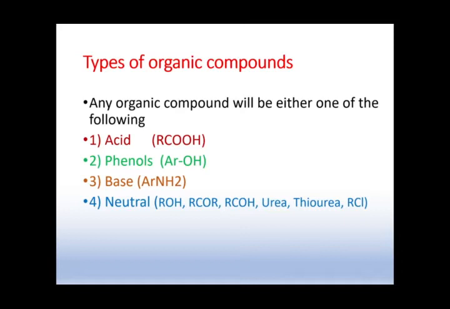So what are the acids which are commonly given in organic chemistry separation or organic analysis? Acids are nothing but all carboxylic acids. So what are the phenols which are present in organic chemistry? They are just an OH group attached to any aromatic ring.